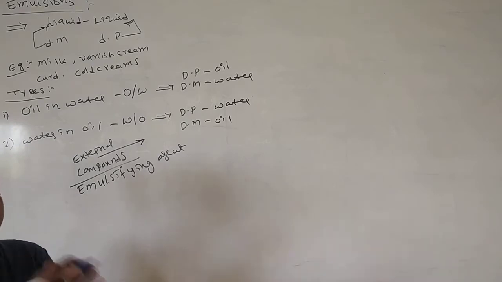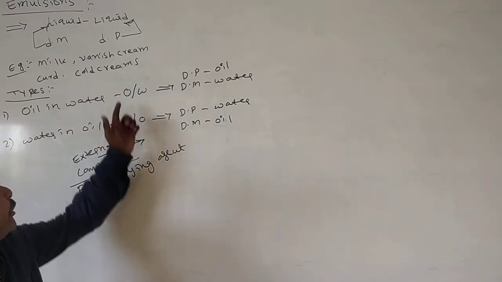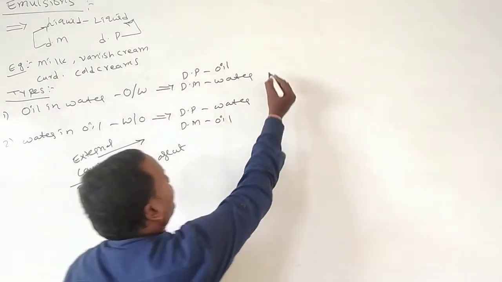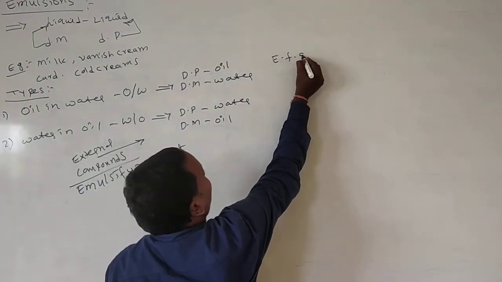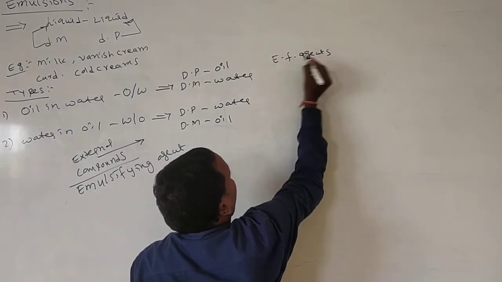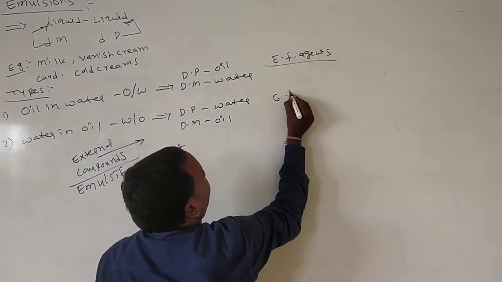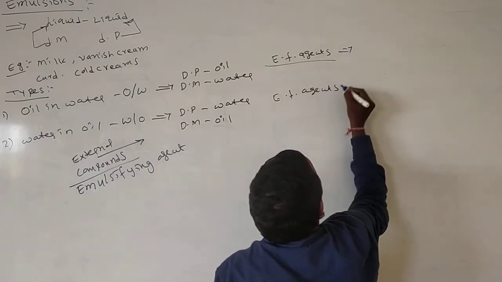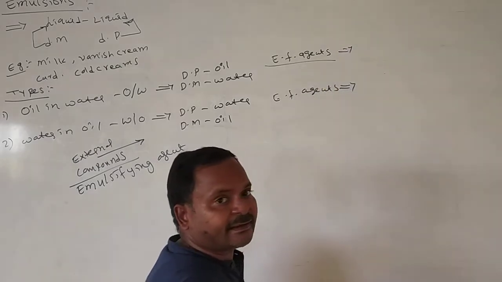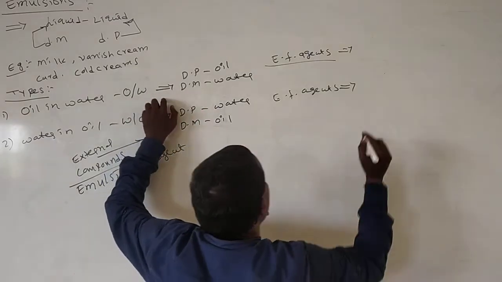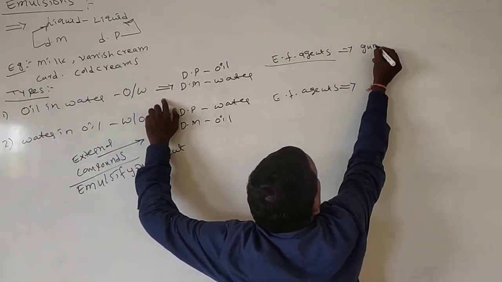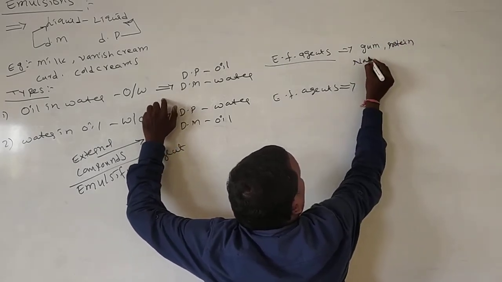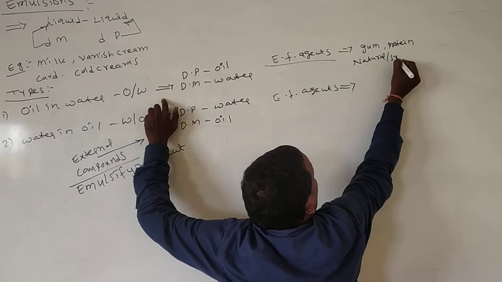There are different emulsifying agents for oil in water emulsion and for water in oil emulsion. Emulsifying agents for oil in water emulsion are gum, protein solution, natural soaps and synthetic soaps.